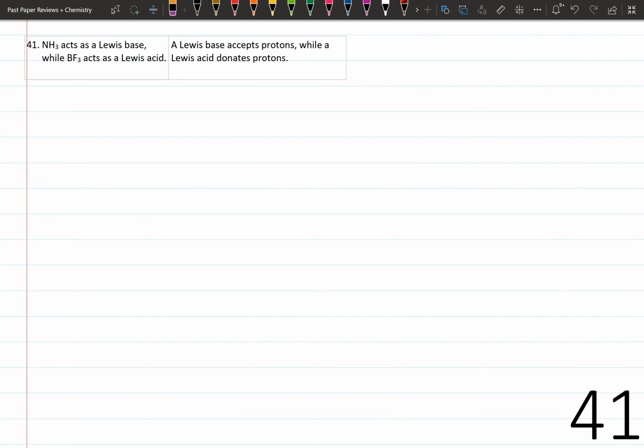Question number 41. NH3 acts as a Lewis base while BF3 acts as a Lewis acid. A Lewis base accepts protons while a Lewis acid donates protons. Regarding the first statement, Lewis bases are species that give out electrons to another species, and Lewis acids take in electrons from another species as they are electron deficient.